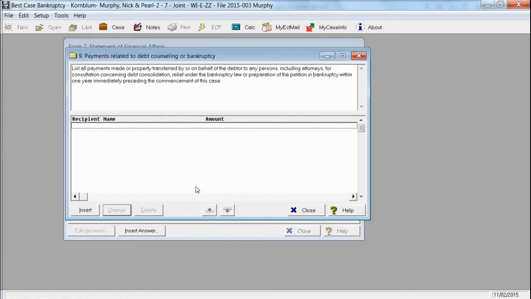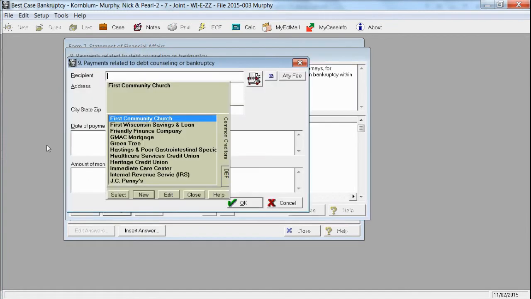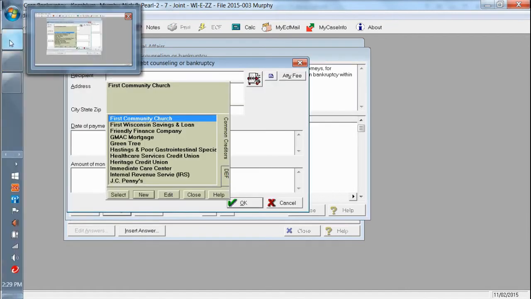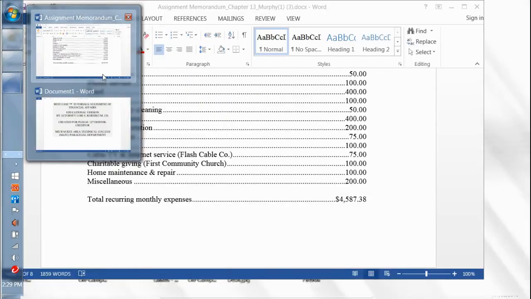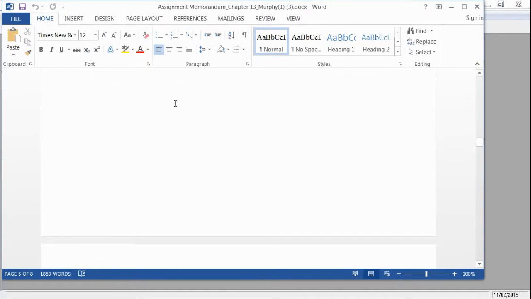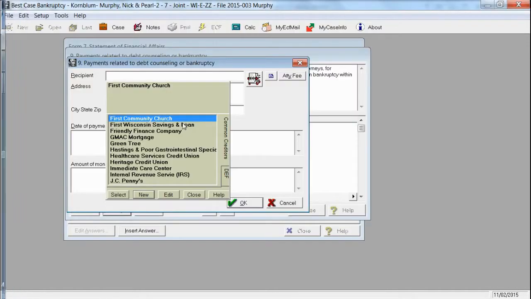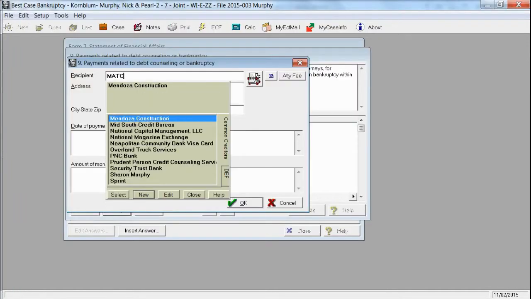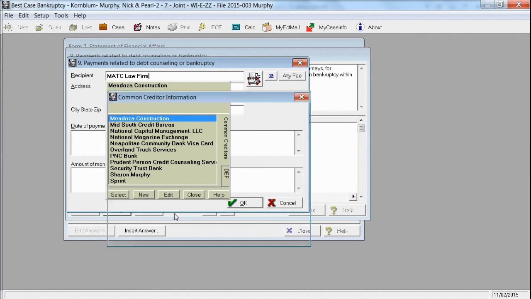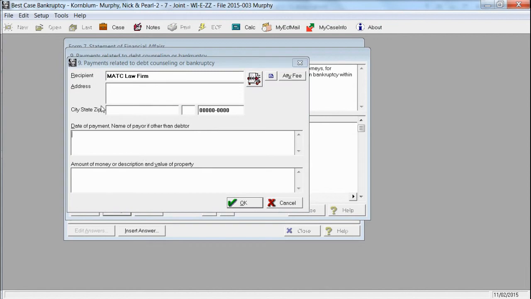Payments related to debt counseling or bankruptcy, you would insert the name of their attorney if they've paid any, if they've paid your fees, your legal fees, you would insert that. And in this case, they have paid $1,000. The total fee will be paid in equal installments over 12 months. So we're going to put the law firm name, whoever the law firm is, and we're going to say LATC law firm here. We're going to put that as a new, and the address of 700 State Street.